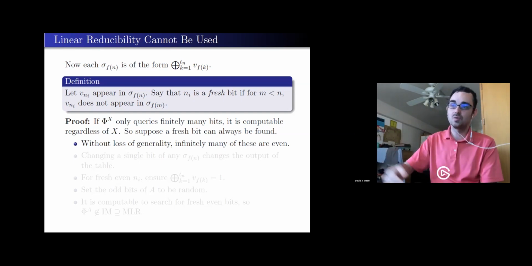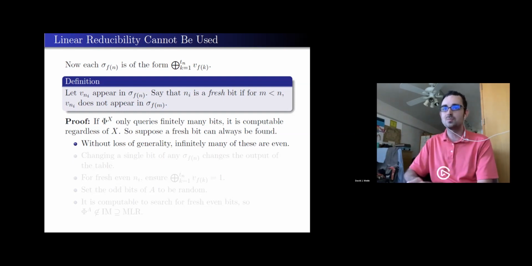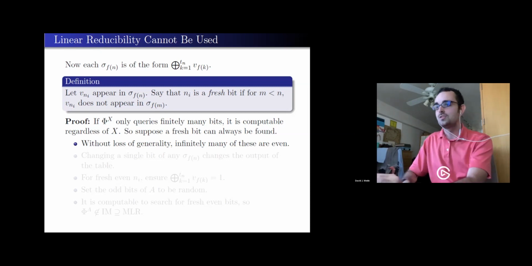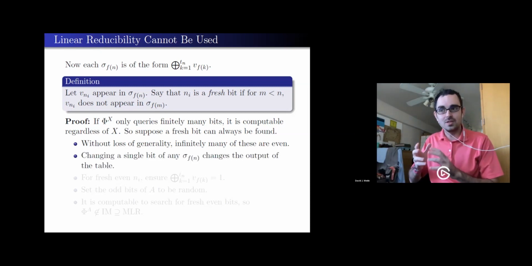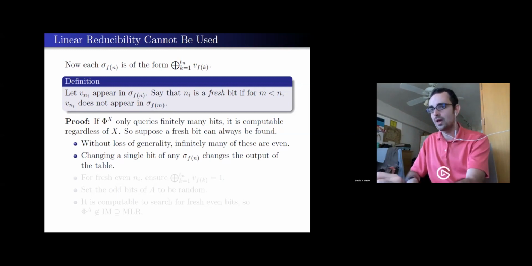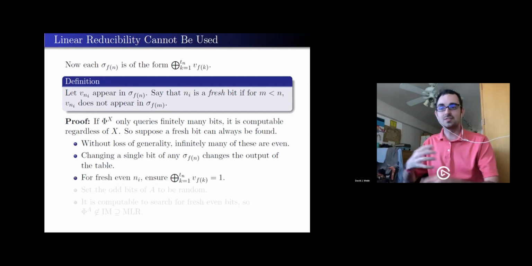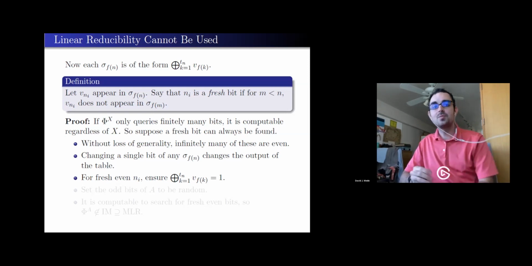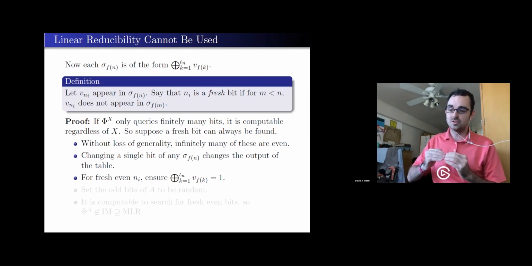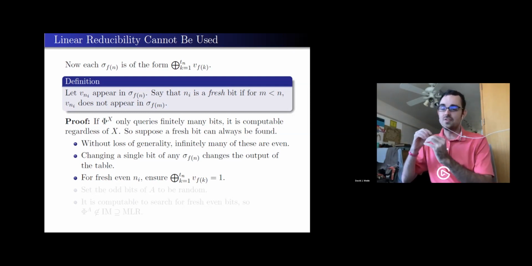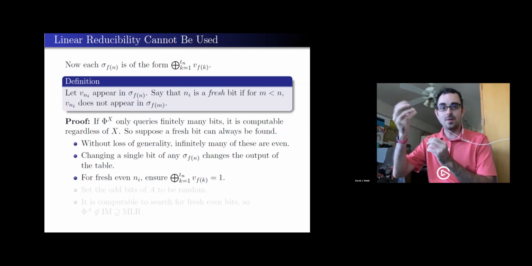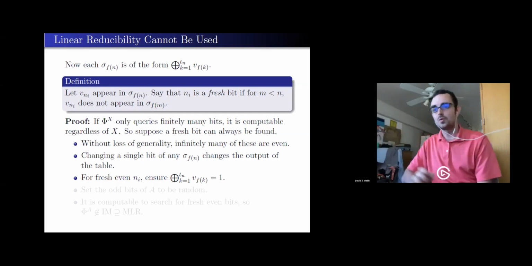So, without loss of generality, let's say those fresh bits have to fall infinitely often in one parity. Let's say that parity is even. As I mentioned, changing any of those bits changes the whole table. So when I encounter one of those tables that has a fresh bit, I can control it to ensure that the entire table outputs 1. So really, I'm going to build up in stages. I've built so much of the real at stage S, and then I search for another table that has a fresh bit, and then I control that bit to control that table, and then I continue onward.